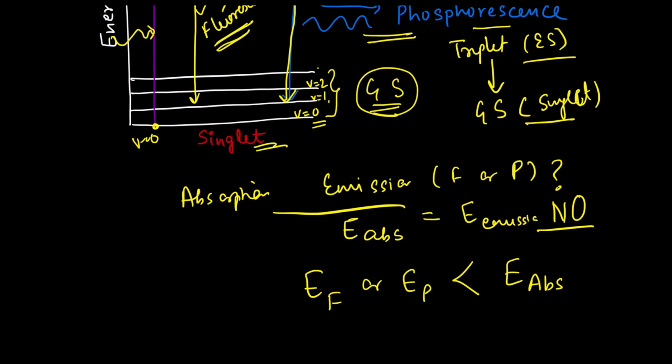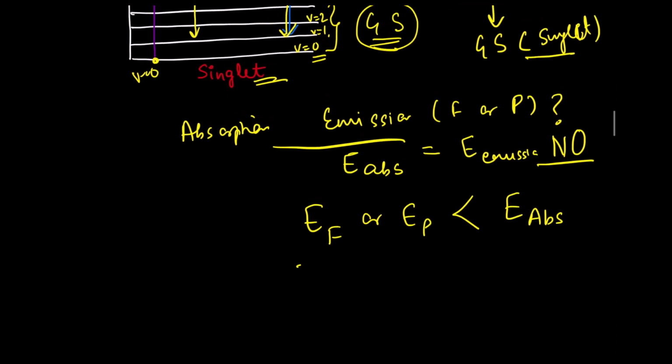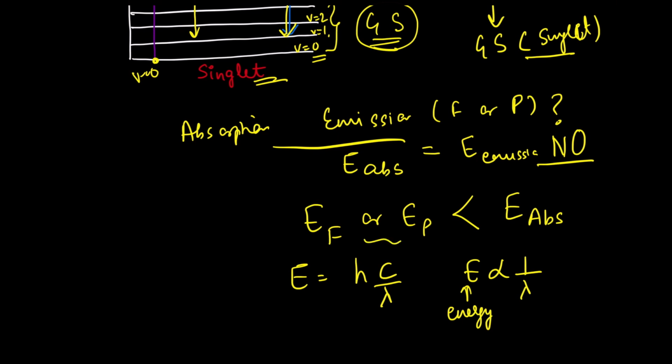And as we know, the wavelength is inversely related to energy. So E is hc by lambda, so E is inversely proportional to lambda. That means if the energy for fluorescence and phosphorescence is lower, the wavelength associated with this process is longer. And that is why you always observe fluorescence and phosphorescence at longer wavelengths as compared to the absorption phenomenon. I hope you understand this.